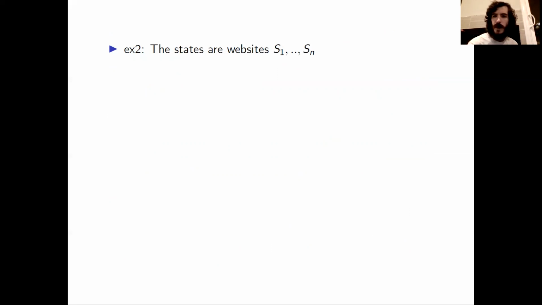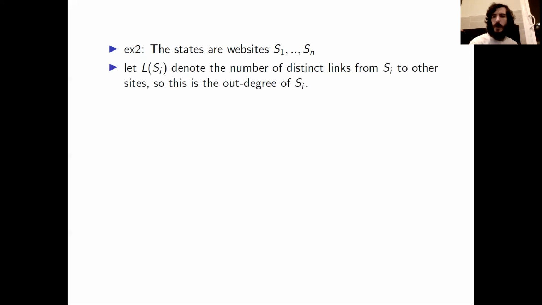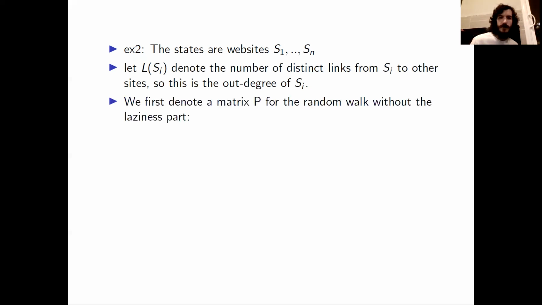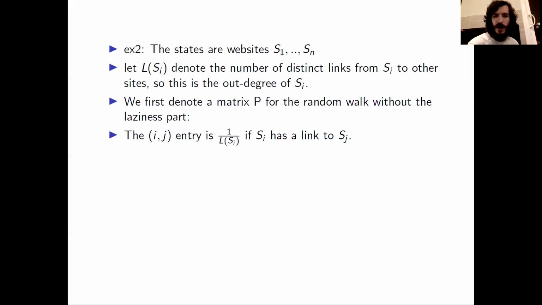Now let's consider an example where we have states that are websites. Our websites are S1, S2 up to Sn, and we will let L of Si denote the number of distinct links from Si to other websites. So L of Si is the out degree of Si. We will first form a matrix P for the random walk without including the laziness part yet. The ij entry of this matrix P will be given by 1 over L of Si if Si has a link to Sj.